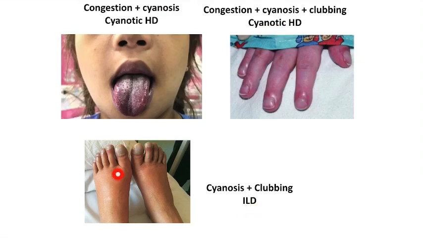This slide shows cyanosis and clubbing with polycythemia. This is known to occur in extensive bronchiectasis and interstitial lung disease. These conditions are not acute but chronic conditions where you can see cyanosis and clubbing too.